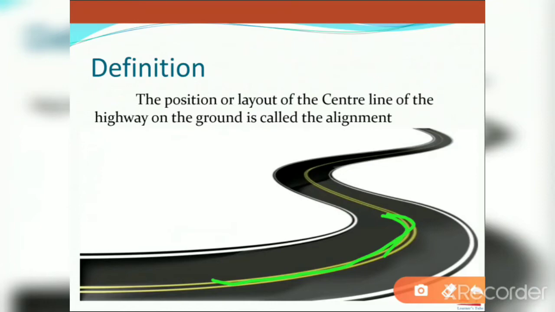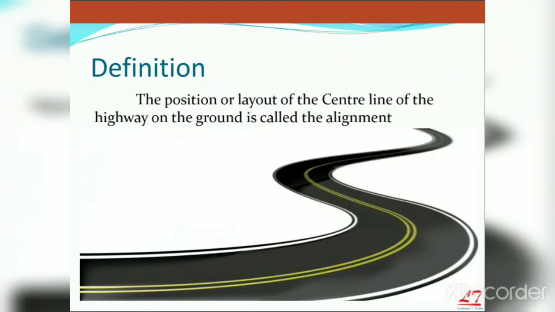The entire thing is how to align that center line, because based on that center line only we are going to align this complete highway. First we have to align this center line, and based on that we design and construct this complete highway. So this is called highway alignment.